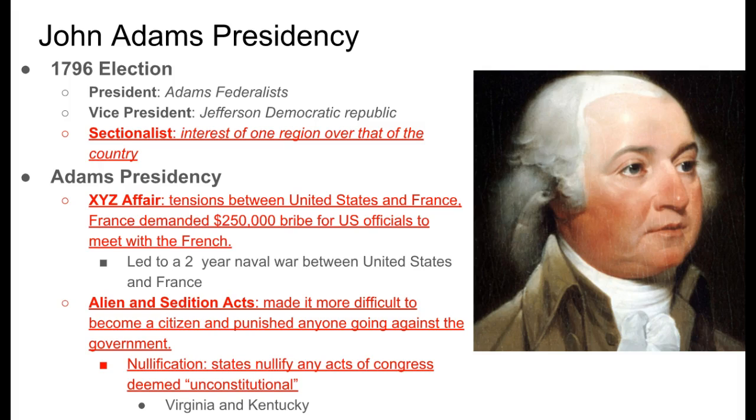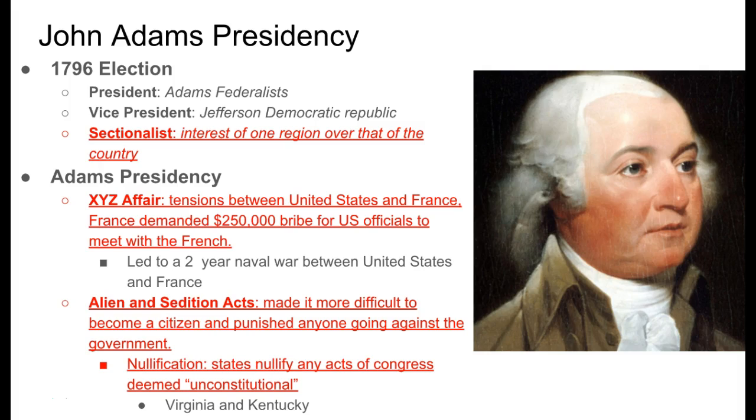Adams' presidency had some contentious relationships. First was the XYZ Affair. So there was a lot of tension between the United States and France. The United States sent over individuals to meet with French officials. When they got there, France demanded a $250,000 bribe in order for any U.S. officials to meet with any French officials. This obviously did not go over well in the United States, and eventually led to a 2-year naval war between the United States and France. So we never actually went to full-on war with them, but we did have naval disagreements between the two countries.